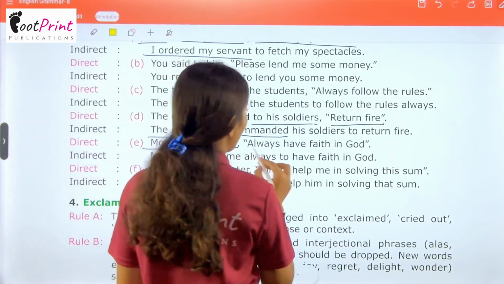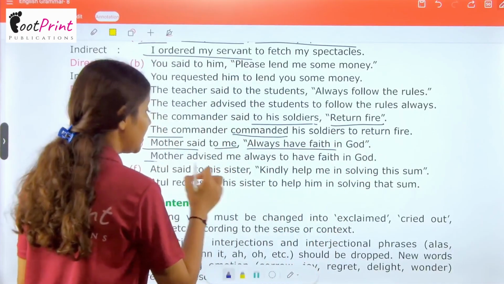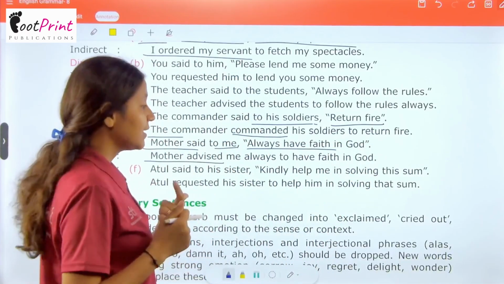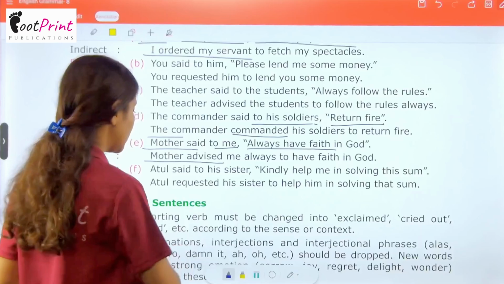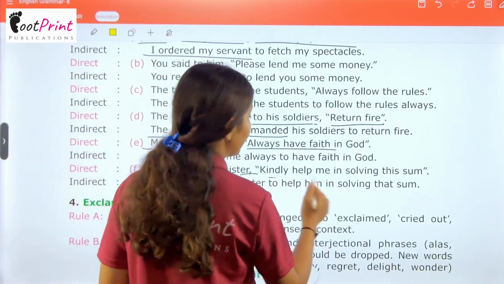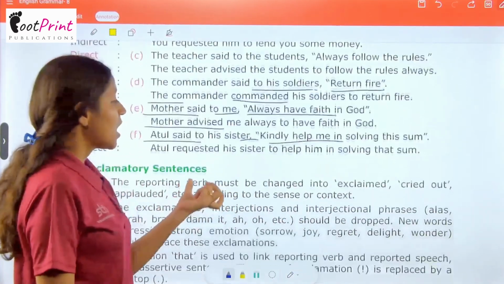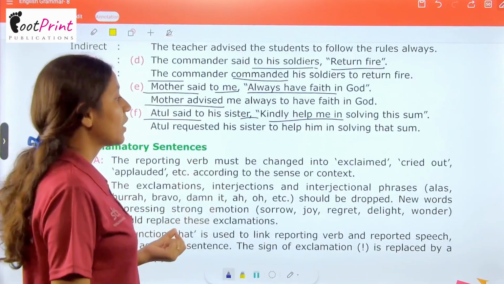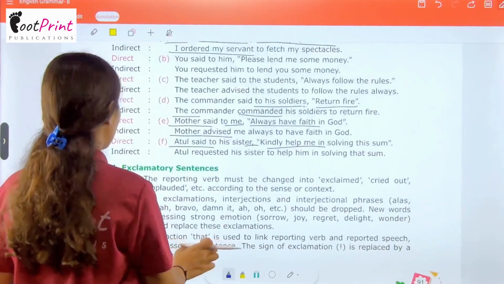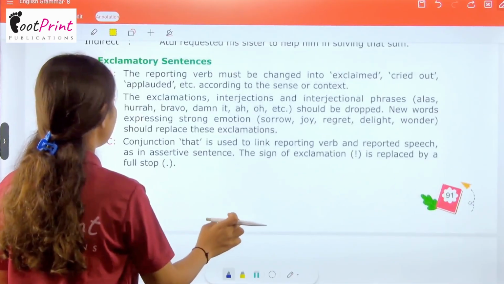Mother said to me, always have faith in God. Mother advised me to always have faith in God. Atul said to his sister, kindly help me in solving this sum. Atul requested his sister to help him in solving that sum. Then we have exclamatory sentences.